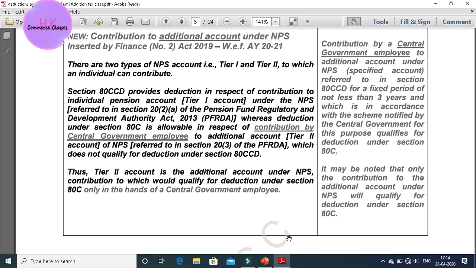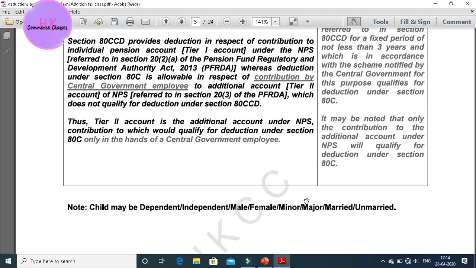See, section 80CCD provides the deduction in respect of contribution. You will not be able to get these, for that you must first go for 80CCC. So firstly we have to move for that.